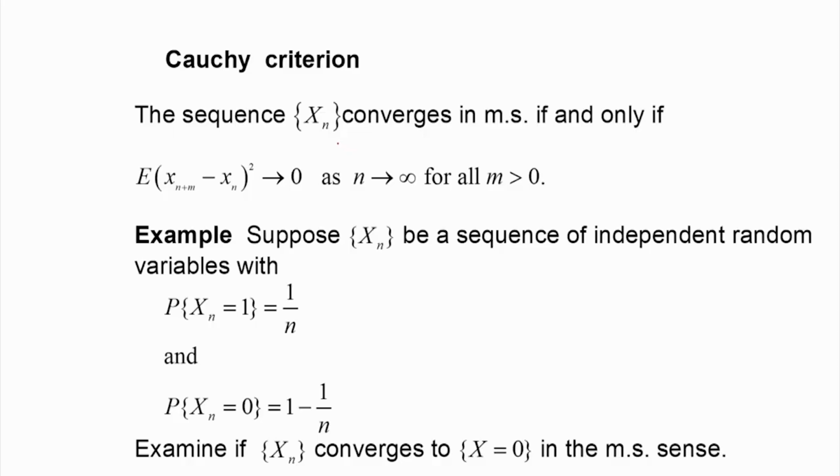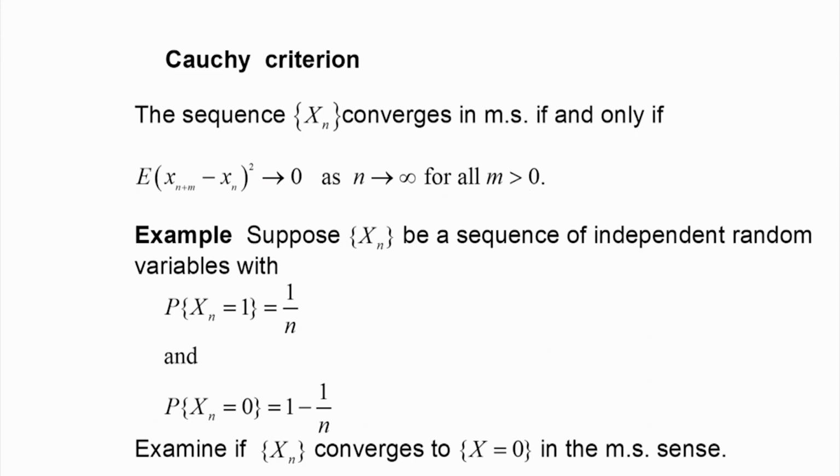So, this same concept can be adapted here. If x n is a sequence of random variables, then x n converges in MS if and only if E of (x of n plus m minus x n) whole square tends to 0 as n tends to infinity for all m greater than 0.